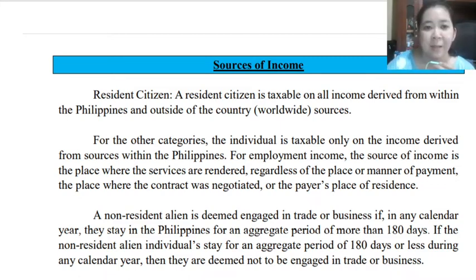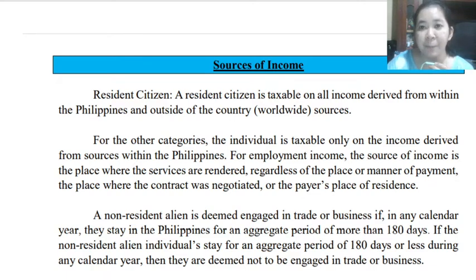Okay? For employment income, the source of income is the place where the services are rendered, regardless of the place or manner of payment, the place where the contract was negotiated, or the payer's place of residence.